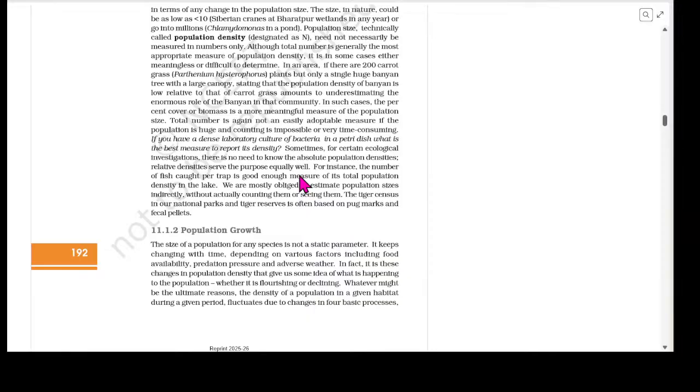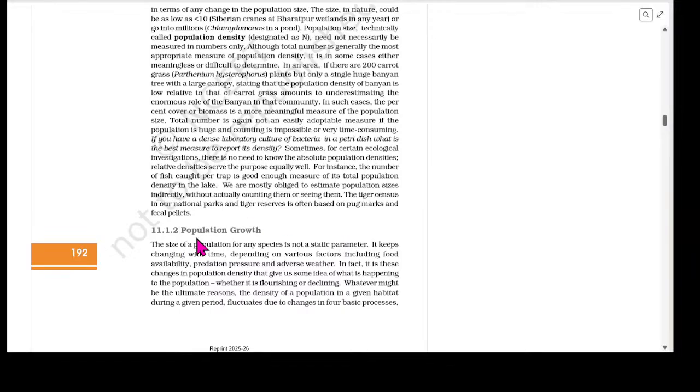For instance, the number of fish caught per trap is good enough measure of its total population density in the lake. We are mostly obliged to estimate population sizes indirectly without actually counting them or seeing them. The tiger census in our national parks and tiger reserves is often based on pug marks and fecal pellets.